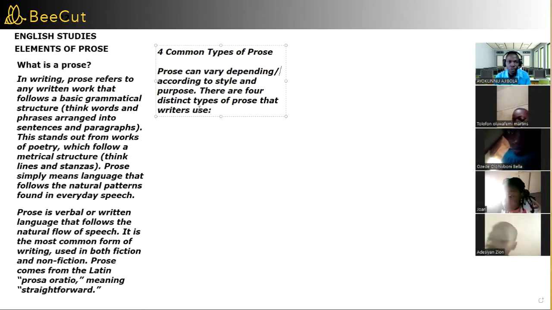There are four distinct types of prose that writers use, and we're going to be talking about them one after the other.